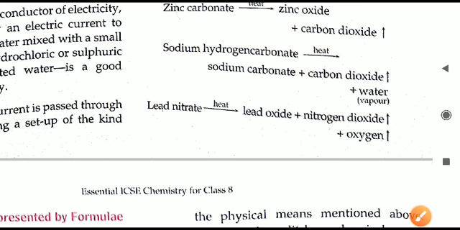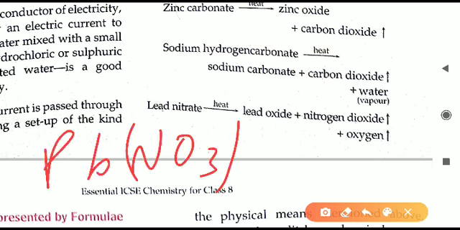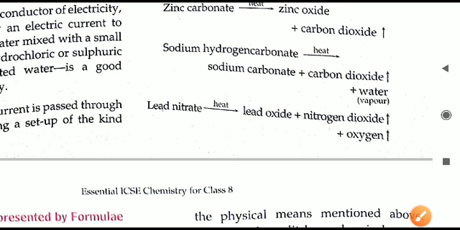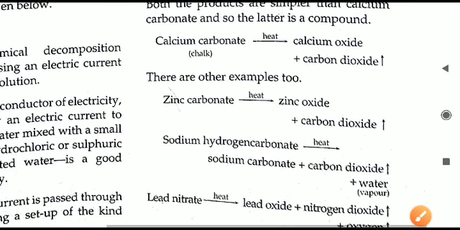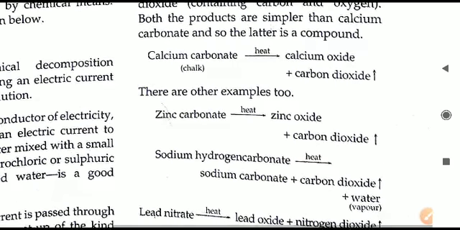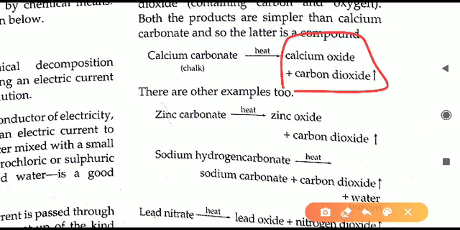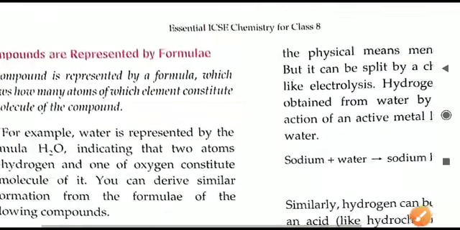Last one here, lead nitrate. Lead nitrate is Pb(NO3)2. And on heating, it will also give substances like lead oxide, nitrogen dioxide and oxygen. All these equations we can ask in the form of fill-ups. What you have to learn will be on the reactant side. Out of these products, any one can be given as a dash or all can be given as dash. So you have to learn and practice these equations.